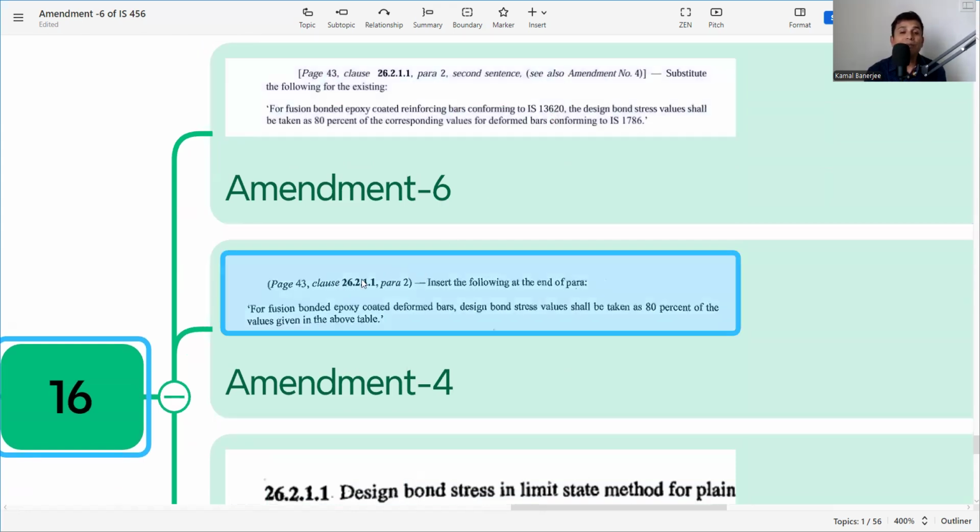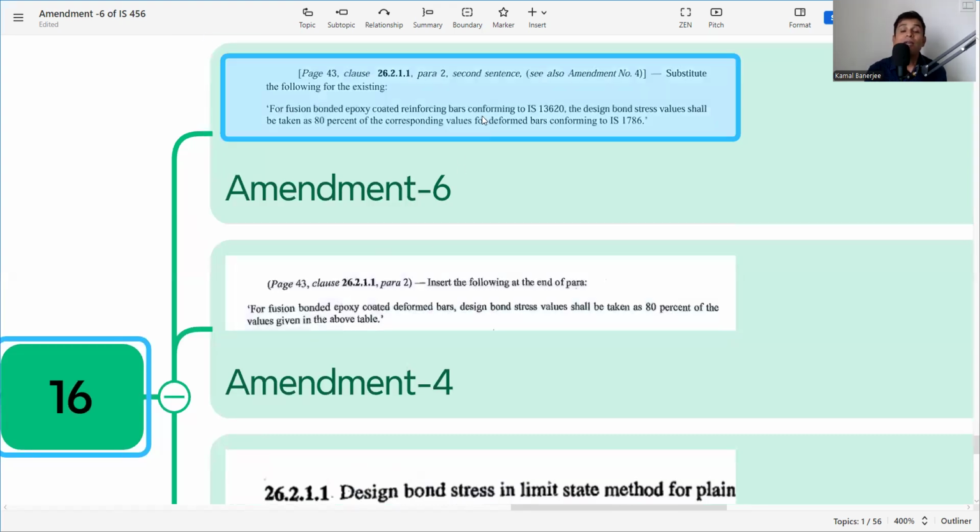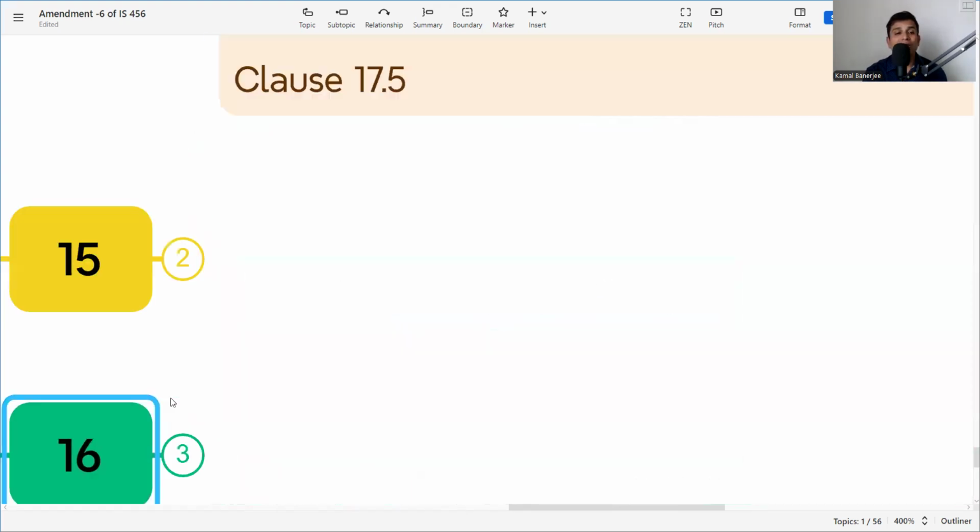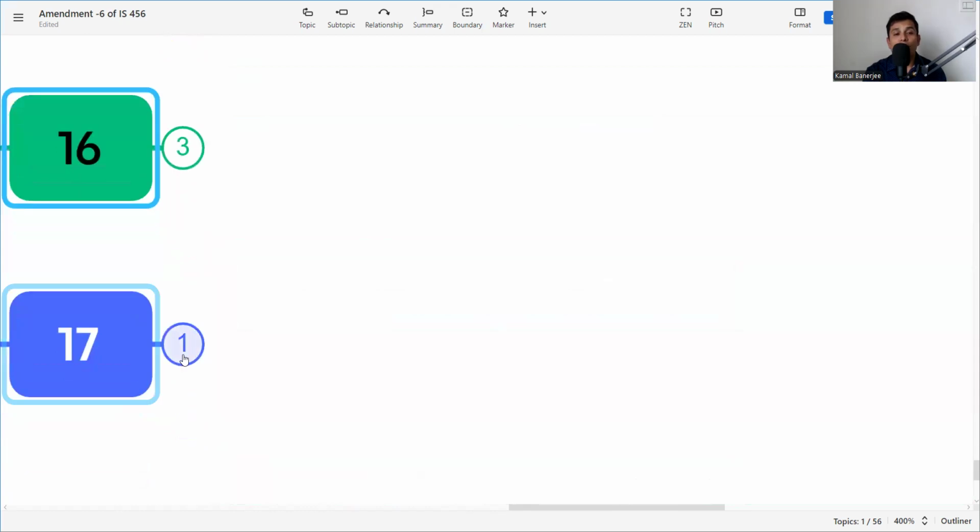In para 6 of amendment 4, they had also given for fusion bonded bars at least 80% in the above table, but now they have given clear direction that whatever bond stress we get for IS 1786, 80% of that will be the bond stress for IS 13620. So this is about the clause.